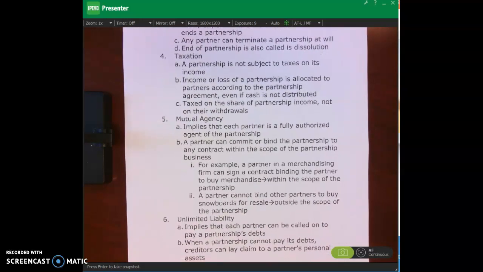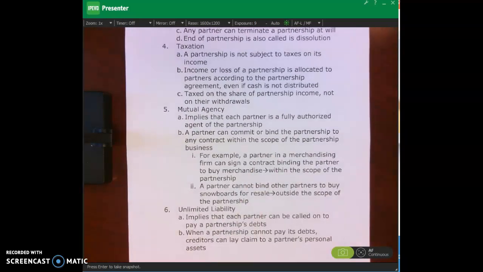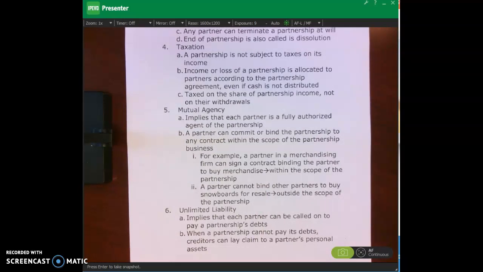It basically means that each partner is a fully authorized agent of the partnership. And that means that either partner, let's say there's two partners in the partnership, either partner can bind that partnership to some contract that's within the scope of the partnership. So if we have partner A and partner B, and these two partners are involved in distributing PepsiCo products, partner A can come to Troy Pano and say, today is Free Pepsi Day for Mary Washington. And then partner B is bound to that because partner A said, we're going to do this. You bound the whole partnership.